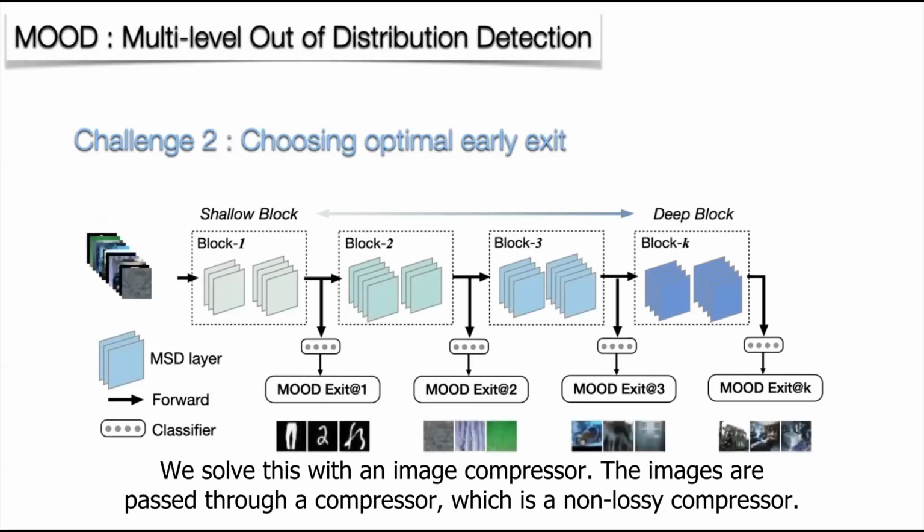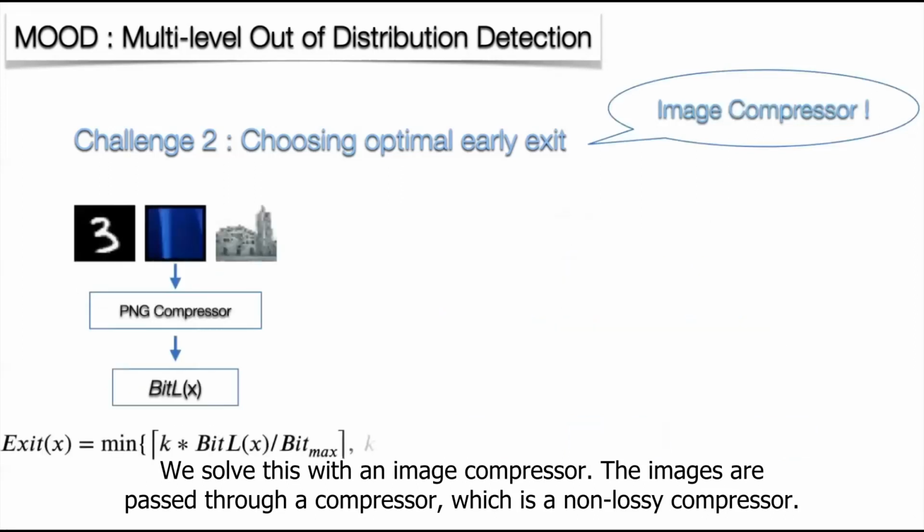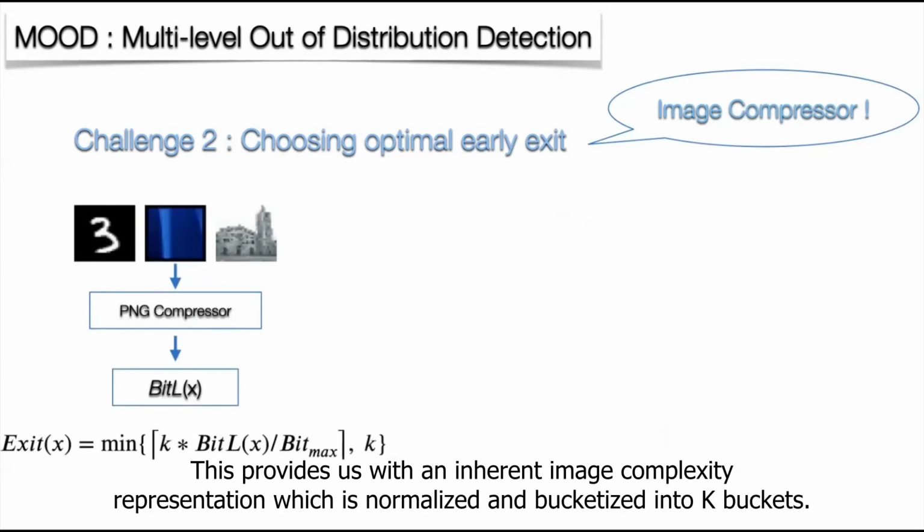We solve this with an image compressor. The images are passed through a PNG compressor, which is a lossless compressor. This provides us with an inherent image complexity representation, which we normalize and bucketize into k exit buckets.